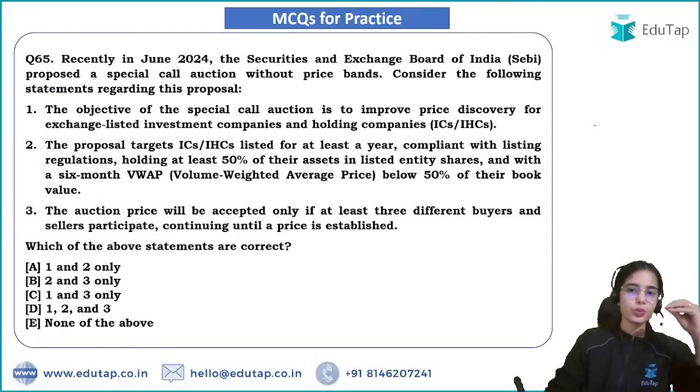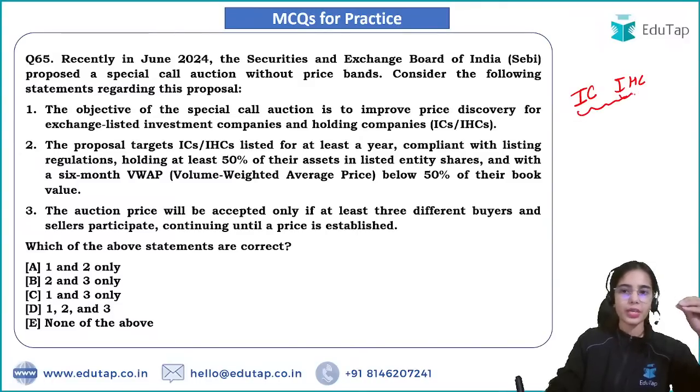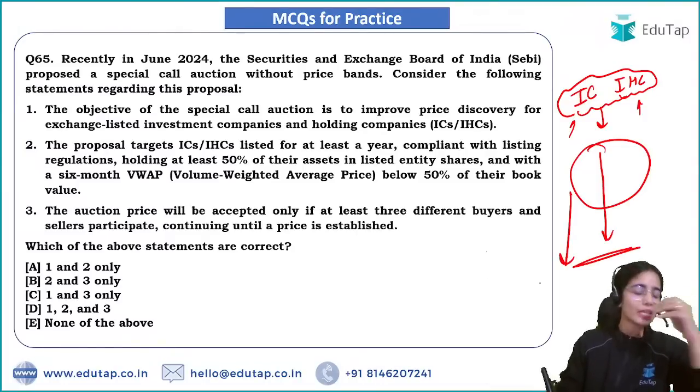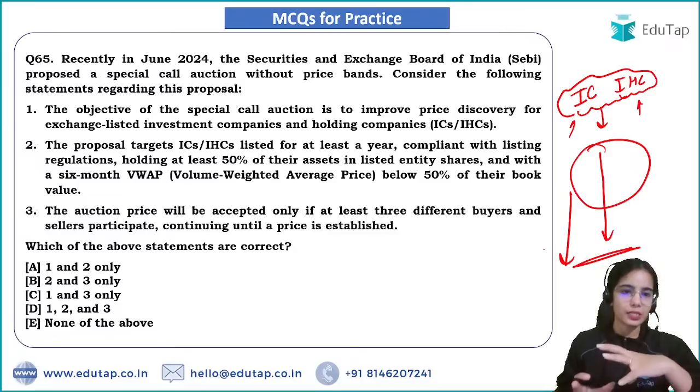So there are some investment companies and investment and holding companies. What has happened is that their shares are being traded very little. Very little trade is happening in the shares of investment companies or investment and holding companies, and their shares are being sold at very low prices.